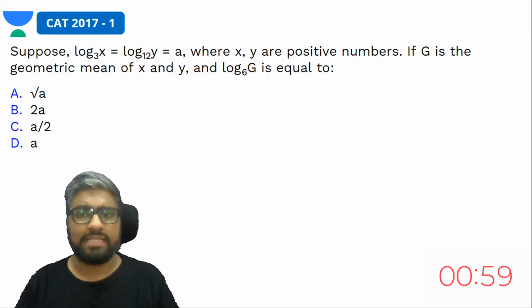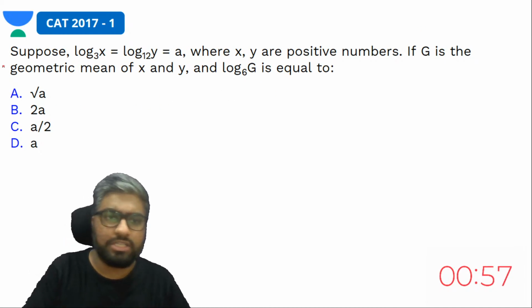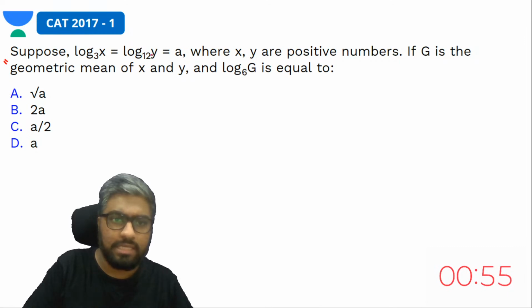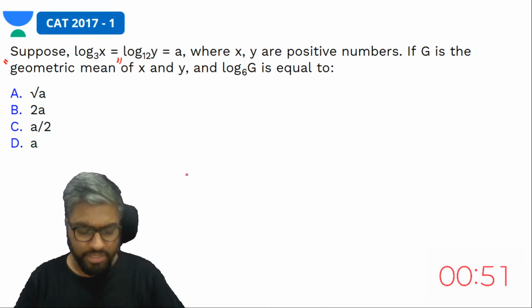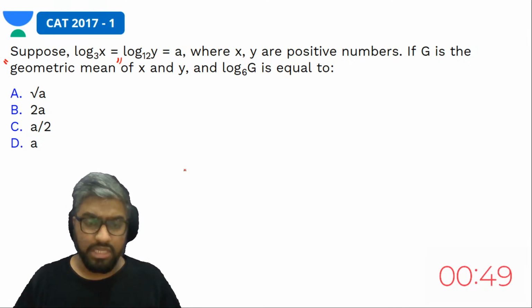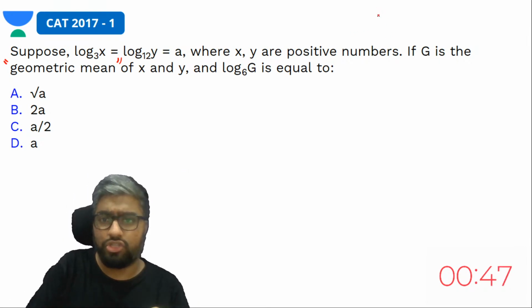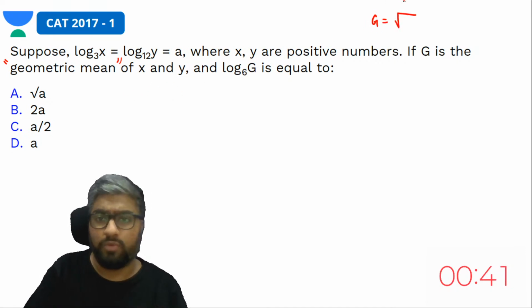If you see what is asked here, the term used is geometric mean. So you need to know what geometric mean is. The geometric mean G is for two terms or three terms or four terms, whatever.